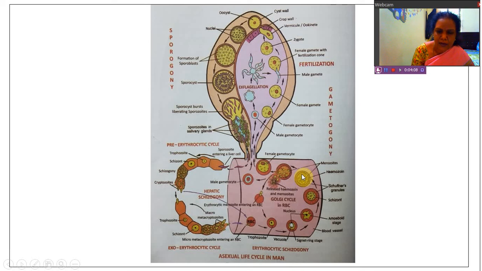Now, from this, that is from this stage, merozoites are released. These merozoites, they are present in the bloodstream. By that time, we'll get the symptoms of the malaria. And now we'll continue the topic in the next video.